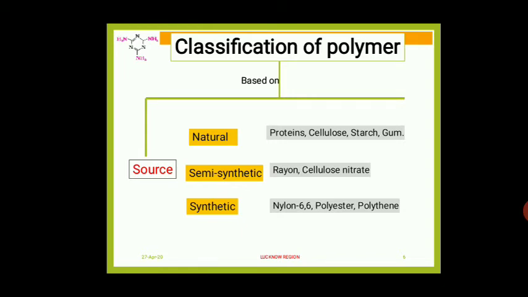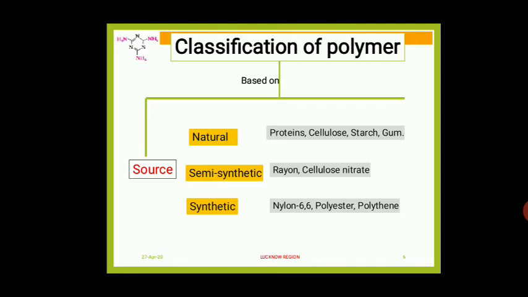Next one, semi-synthetic polymers. Semi-synthetic polymers are natural polymers, but they undergo some chemical reactions. Due to that, such type of polymers are called semi-synthetic polymers. Examples: rayon and cellulose nitrate.